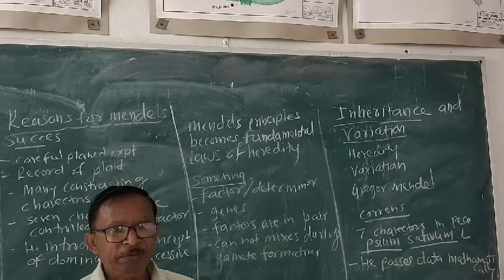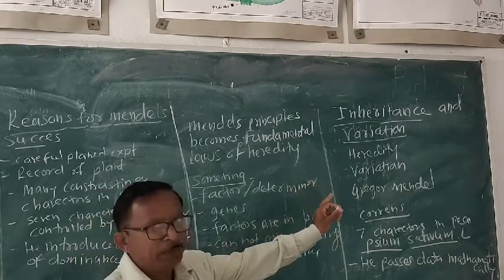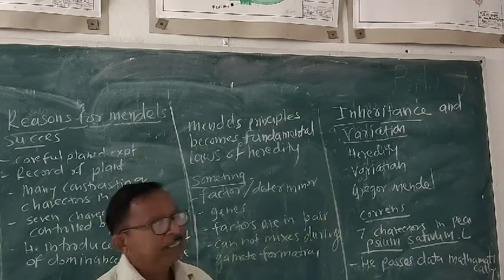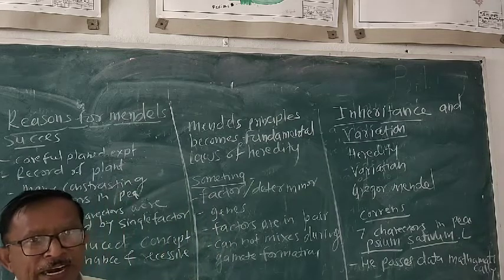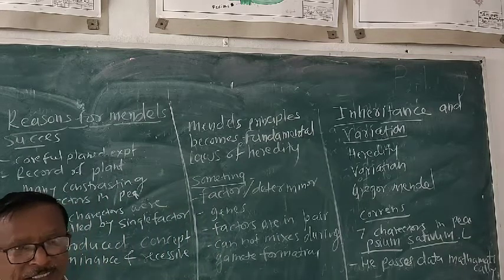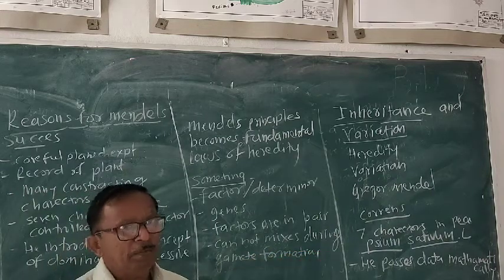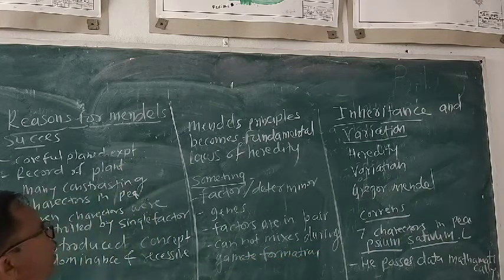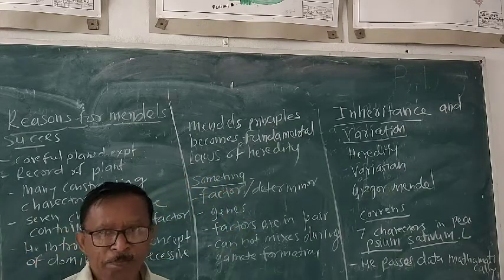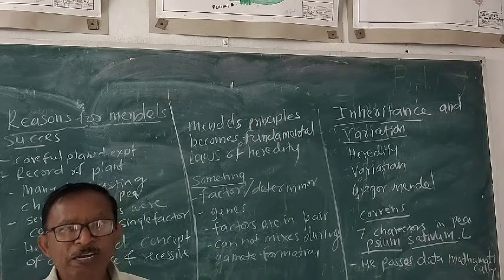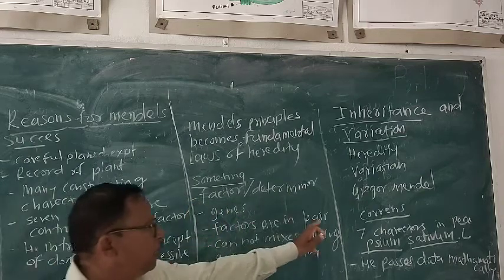His reasons for success, we have to study later on. But this is the 3rd chapter, inheritance and variation, related with the study of heredity and variation, that is called genetics. Gregor Mendel is called the father of genetics, and 7 characters are present in the garden pea plant. Now Mendel's principles become the fundamental laws of heredity, and these laws are made by Correns.